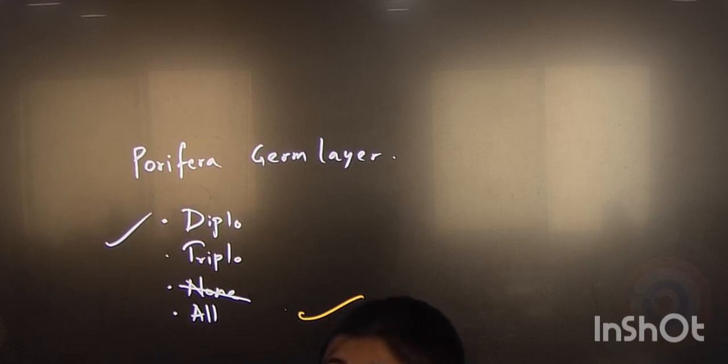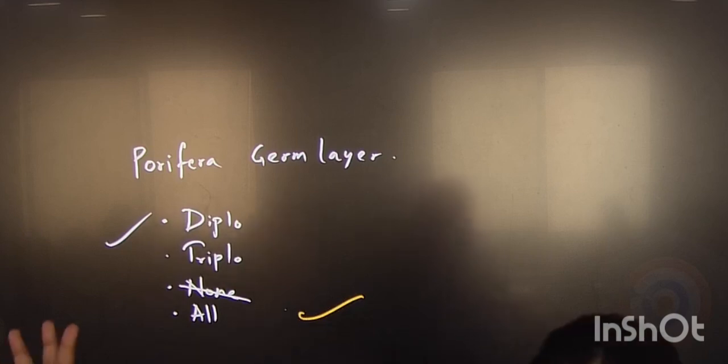sensory cells or nervous cells, fine, neural cells, anything. Getting my point? So coordination is missing, isn't it? Isn't it, students? Coordination is missing. Sensory cells होंगे ही नहीं, nervous tissues होंगे ही नहीं. Then how will the tissues or the cells coordinate with one another, isn't it?